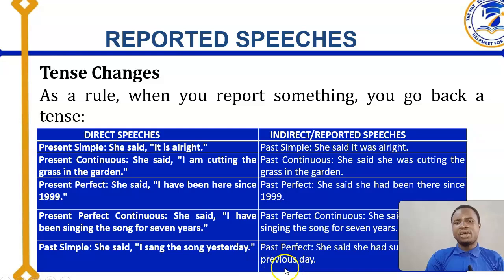Now, let's join the two together in the indirect or reported speech. "She said she had sung the song the previous day." Now, you've changed sang to what? Had sung. So simple past will change to past perfect. And past perfect means that you are going to use had plus past participle lexical verb. That's why you have "she had sung the song the previous day."